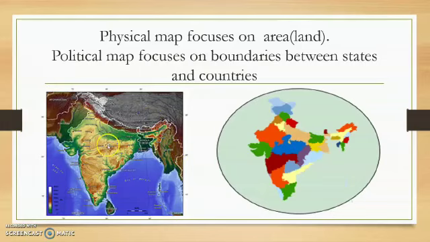Here you can observe two pictures in one PPT. This is the India physical map and this is the India political map. What is the difference between physical and political? The physical map focuses mainly on area. Actually, the word we need to use here is that the physical map focuses on geographical area.